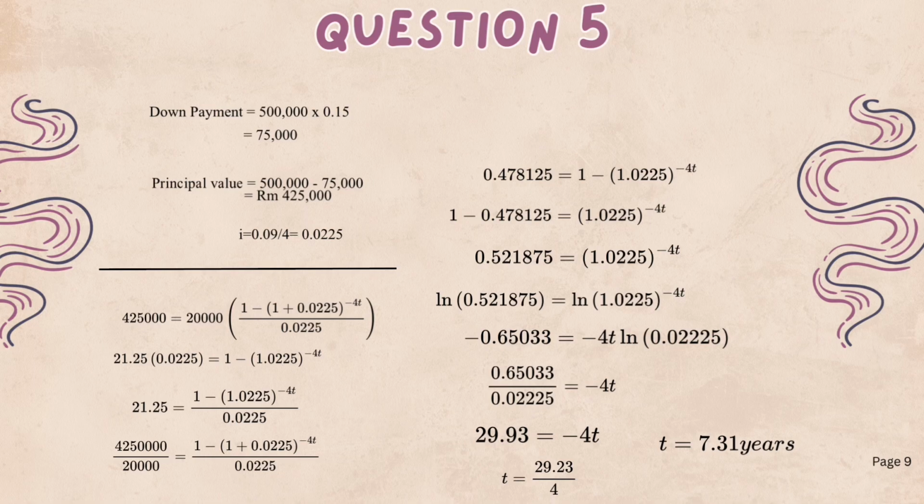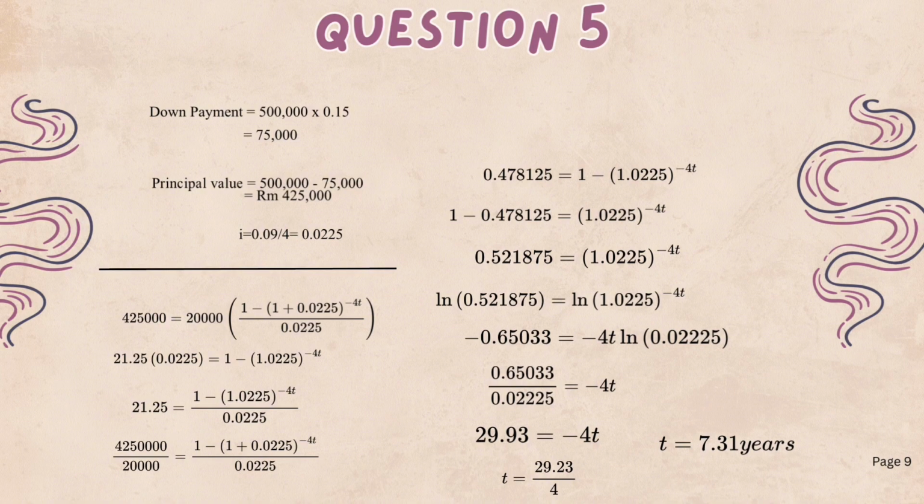Then, we substitute the values into the loan repayment formula. 425,000 ringgit equals 20,000 multiplied by 1 minus bracket 1 plus 0.0225 to the power of negative n, all divided by 0.0225. After simplifying the equation, we get 0.478125 equal 1 minus 1.0225 raised to the power of negative n. We rearrange it again to isolate the exponent and get 0.521875 equal 1.0225 raised to the power of negative n.